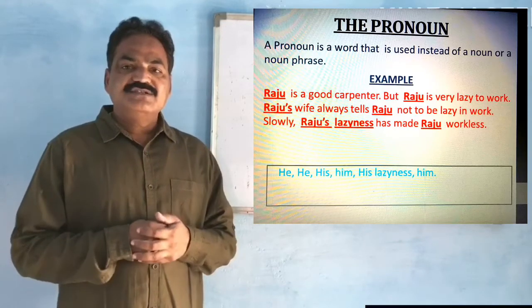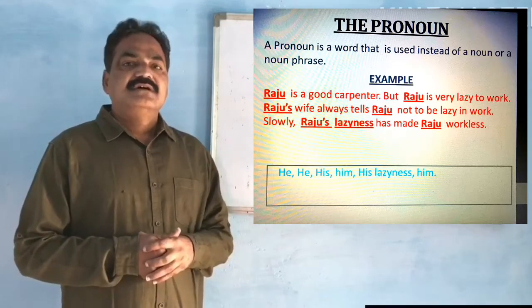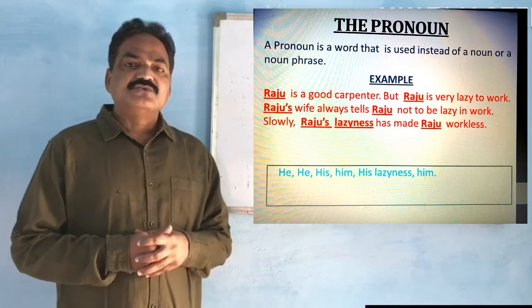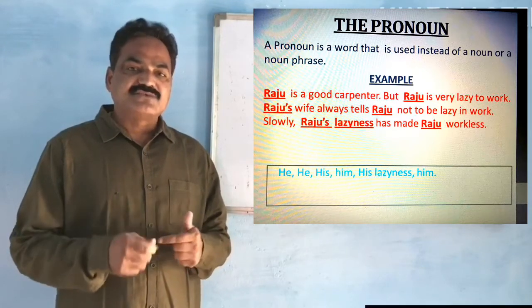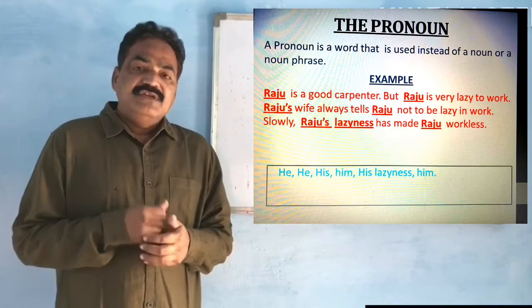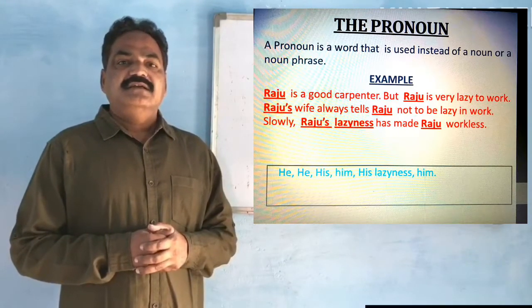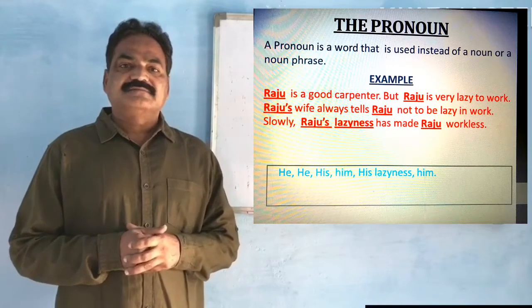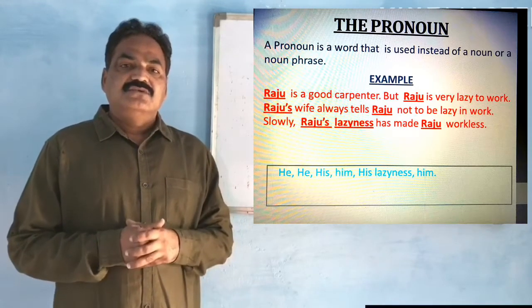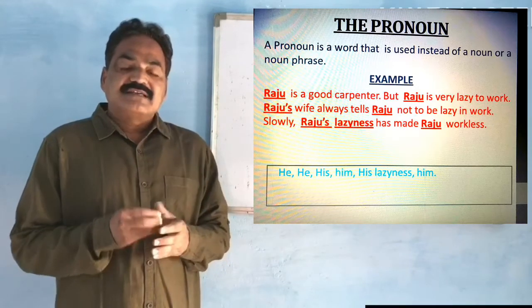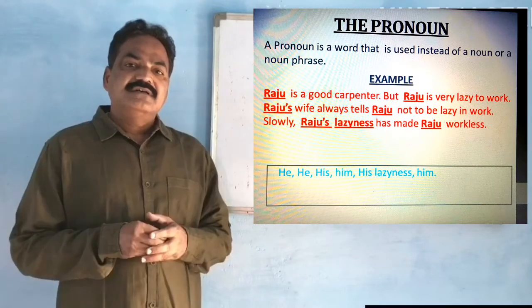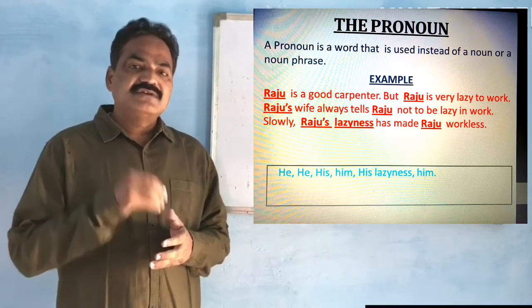In this passage, we observe the name Raju repeatedly used. When we use a word repeatedly, it becomes boring. So, we use some other word in place of the naming word Raju.